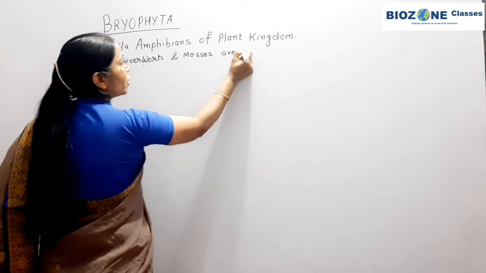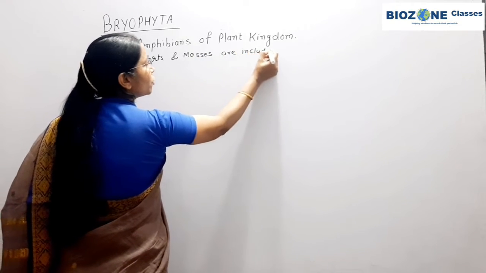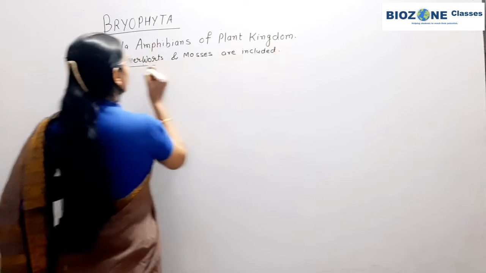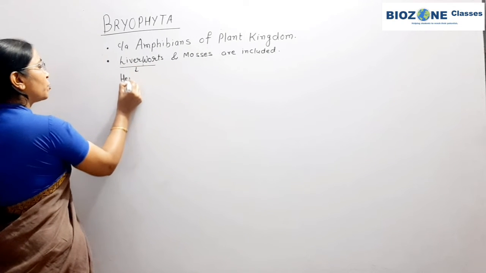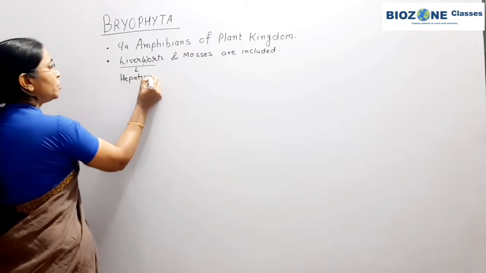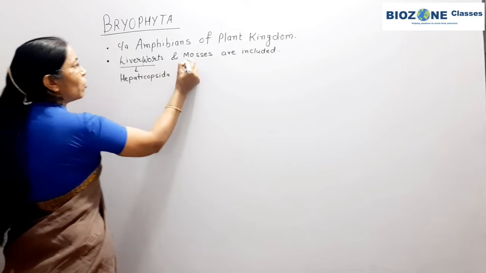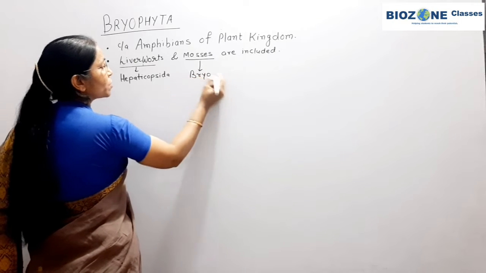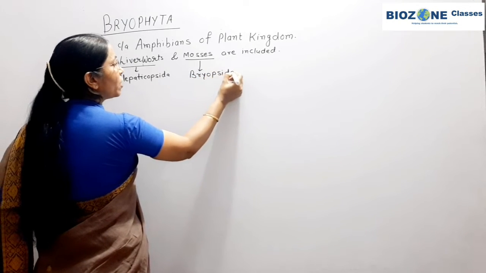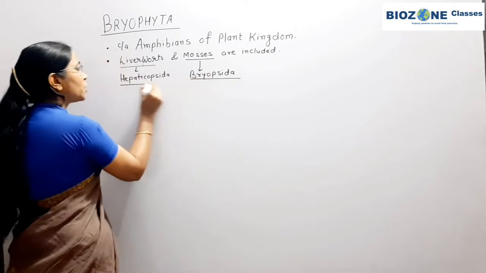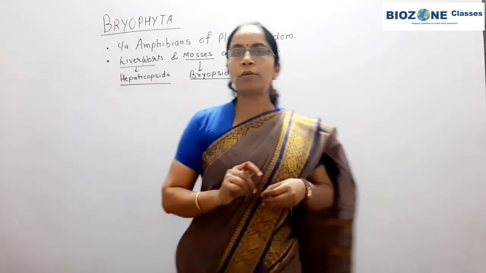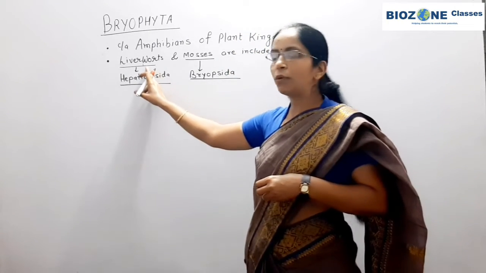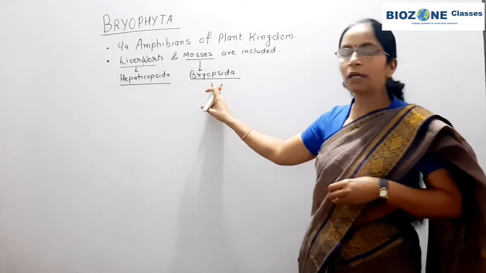Liverworts are placed in class Hepaticopsida, and the members of class Bryopsida are commonly called mosses. So note this properly, because these two terms are not provided: Hepaticopsida includes liverworts and mosses come under the Bryopsida.